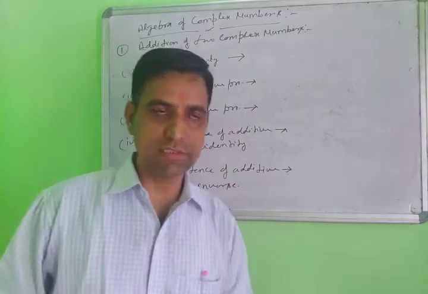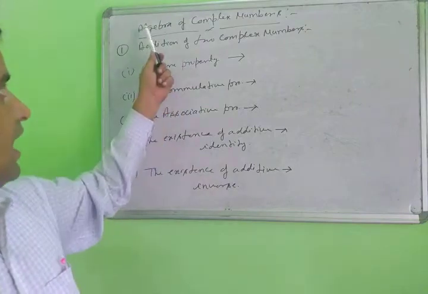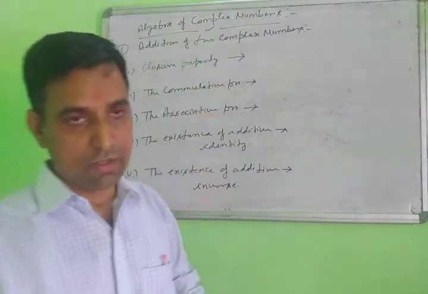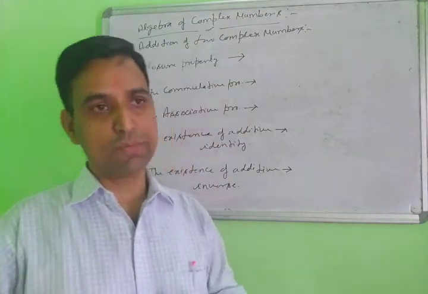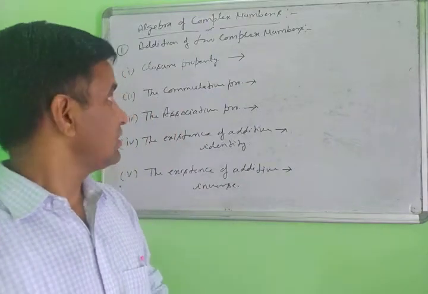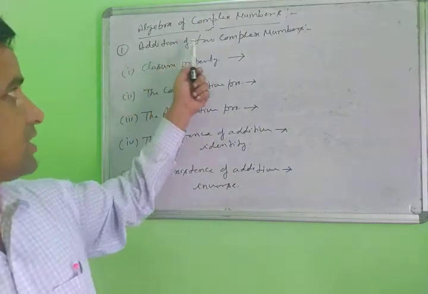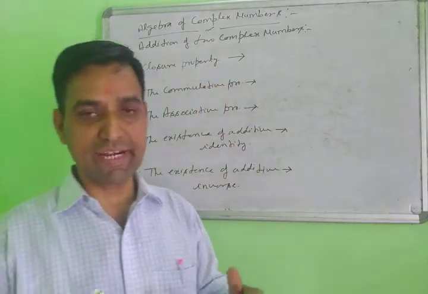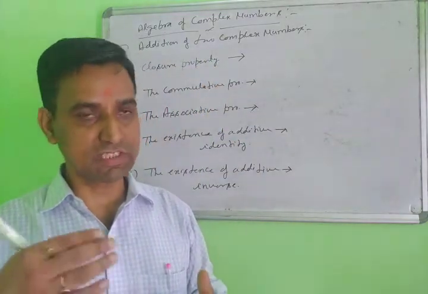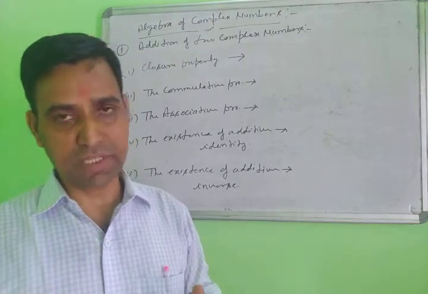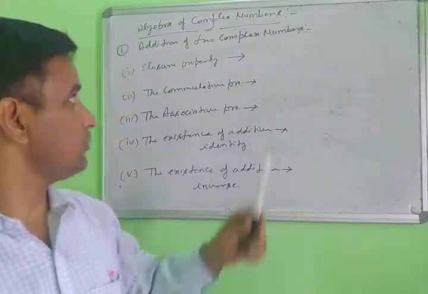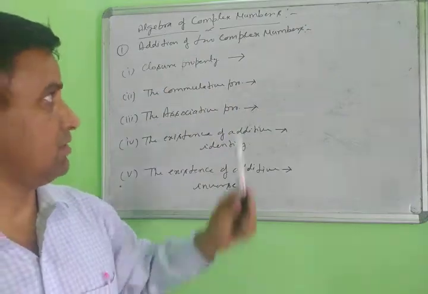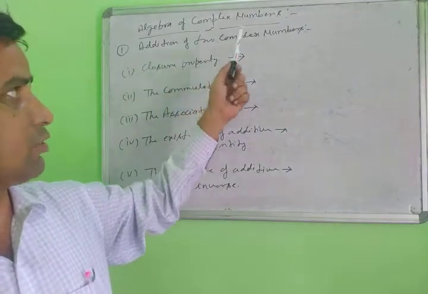Yes, students, the next point I am taking is the algebra of complex numbers, meaning the properties of complex numbers. First is the addition form, addition of two complex numbers. Then the subtraction form, then the multiplication form, and then the division form. There are four types of properties of complex numbers. First I am taking the addition form.